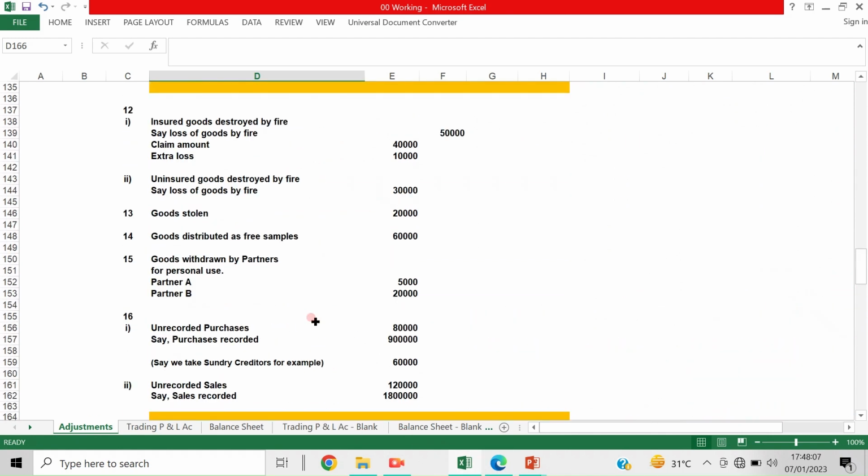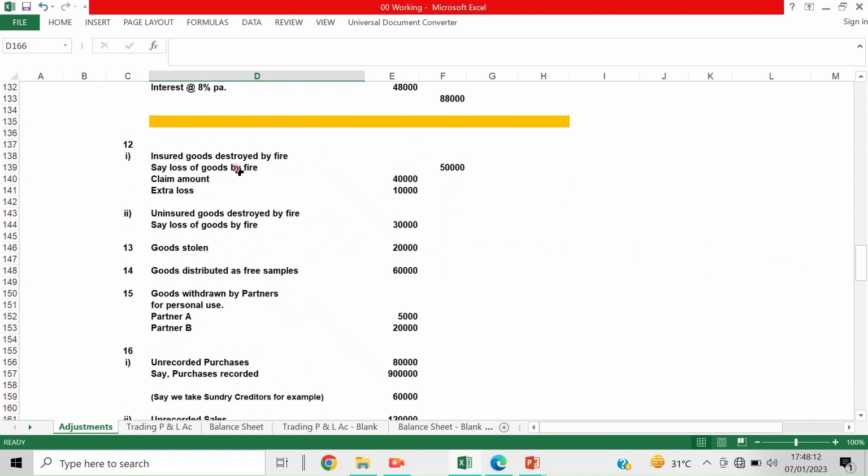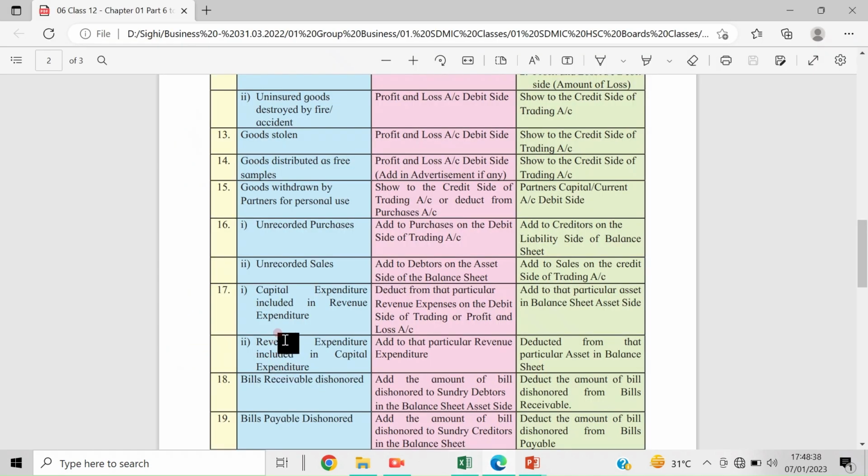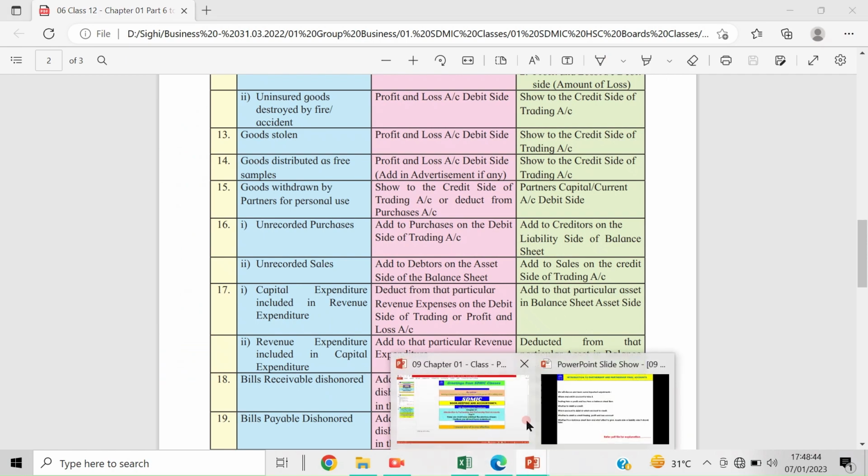Okay, so you understood now what we have discussed. If goods are destroyed by fire, there are two adjustment entries: insured goods and uninsured goods. Then goods stolen, goods distributed as free samples, goods withdrawn by partners, and in point 16 there are two adjustments: unrecorded purchases and unrecorded sales. Both the entries I have shown, and I hope it is clear. From point 17 onwards we will discuss in the next class. So let us conclude today's class.